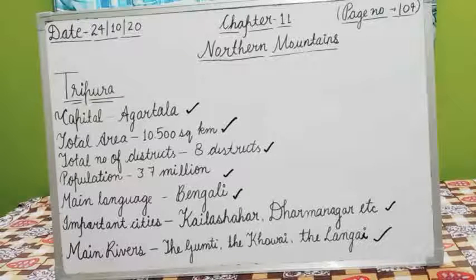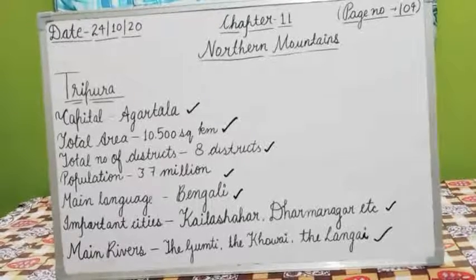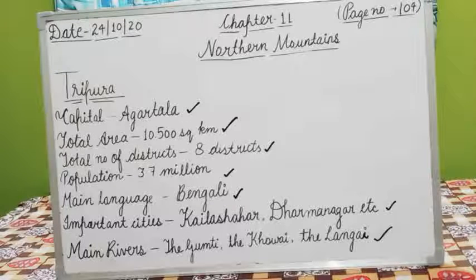This region receives heavy rainfall during the monsoon season. It has a rich flora and fauna. Plants and animals living in a particular area is known as flora and fauna of that area.